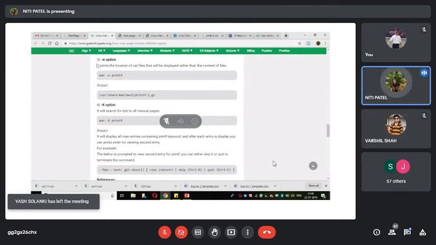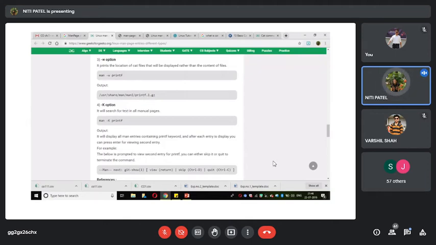Next is hyphen w. What will hyphen w do? It will print the location of that particular file wherever it is inside the system. So when I say man -w printf, this -w will print the location, where that file is in your system. It is there inside the user directory. Inside there is one more folder called share. Inside there is one more folder called man, and inside that you have an entry of this file.